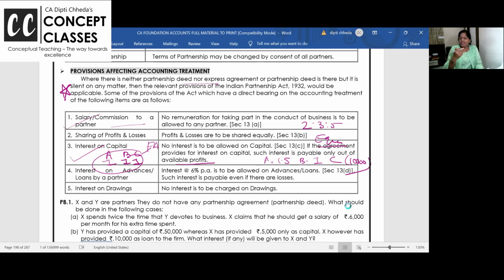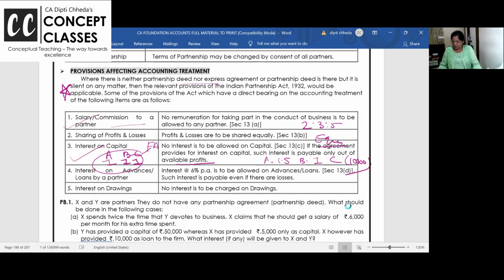drawings. For the last 2-3 months I am saying the business is not good, do not make drawings. Still the partner is withdrawing. Charge more interest to him. He will have to pay. I hope you are getting it. This is a superb example I have given you. A, B, C are equal partners, so they should get interest on capital because over the period their capitals may fluctuate.